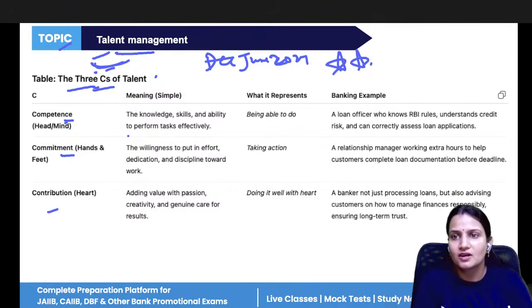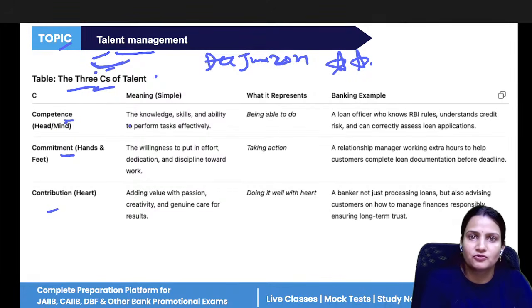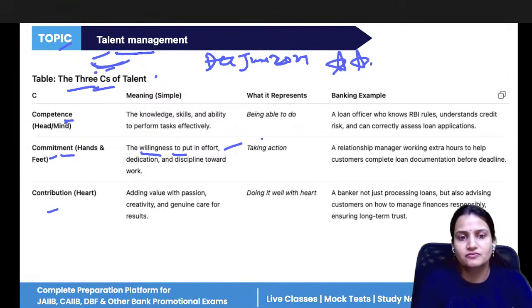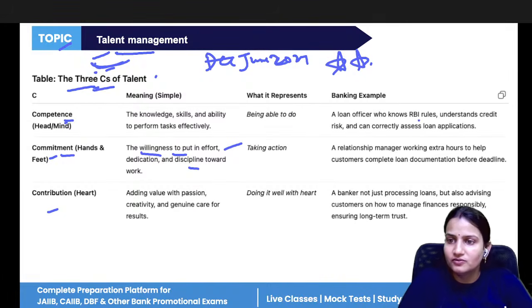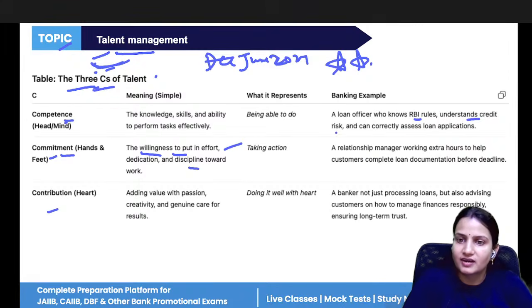Competence means how competent you are compared to others, how many skills and how much ability you have to perform any task. Commitment means, if you have promised to do any task, in how much time you are fulfilling it, how much willingness and effort you are putting into fulfilling the task. Like, competence means a loan officer who knows RBI rules and can understand credit risk well. Commitment means a relationship manager working extra hours to help their customers.